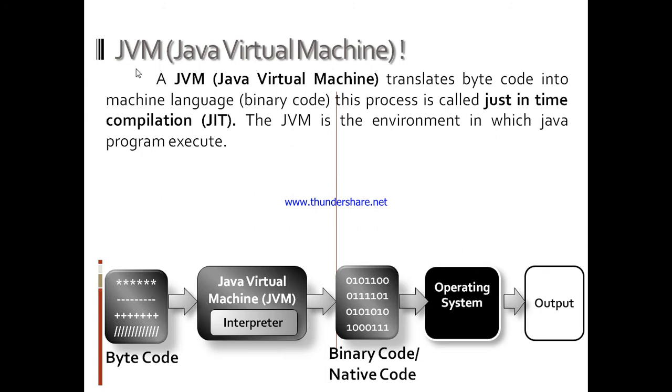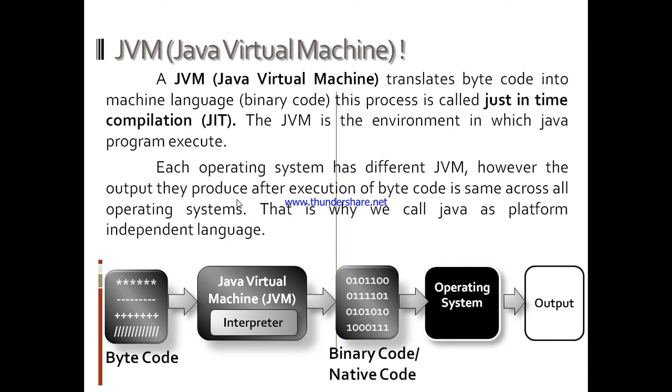Now we will talk about JVM, Java Virtual Machine. Java Virtual Machine translates bytecode into machine code or binary code. This process is called just-in-time compilation, JIT. The JVM is the environment in which a Java program executes. Each operating system has a different JVM. However, the output they produce after execution of bytecode is the same across all operating systems. That is why we call Java a platform independent language.